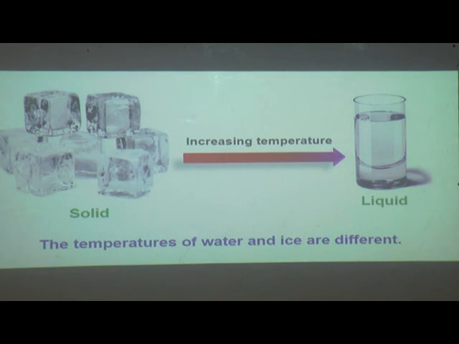It means on heating ice it gets converted into water, and on heating water it gets converted into water vapor. On cooling water vapor it is converted into water, and on cooling water we get ice. All these changes in the three forms of water are interchangeable.